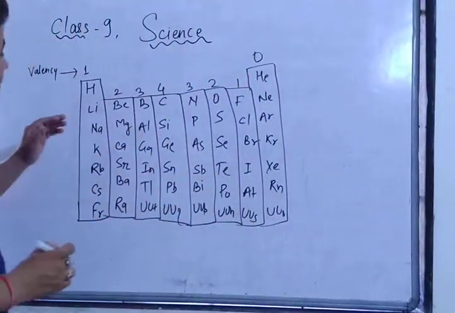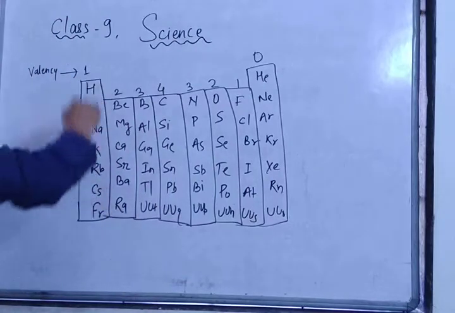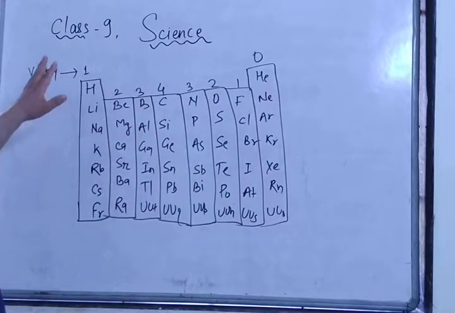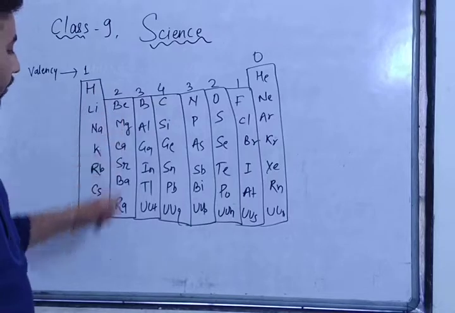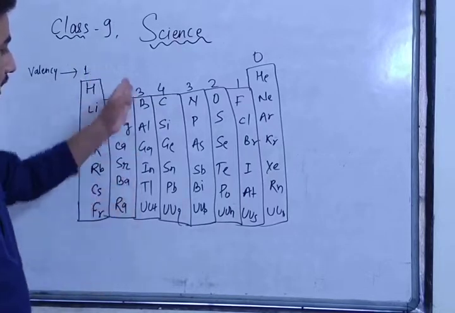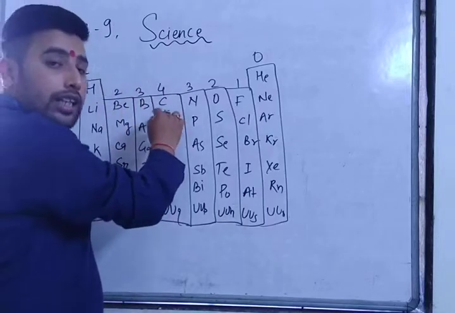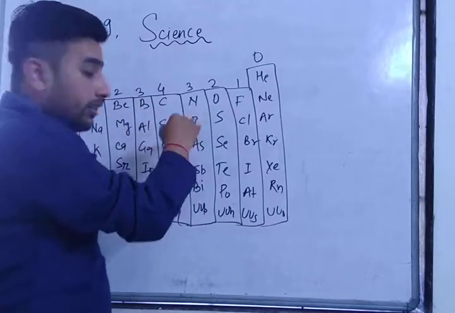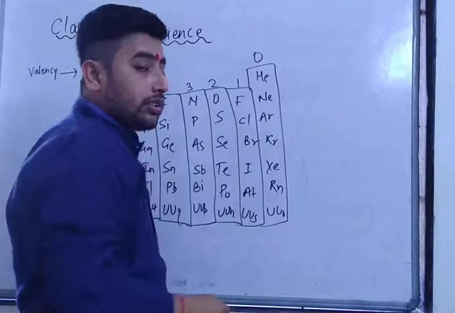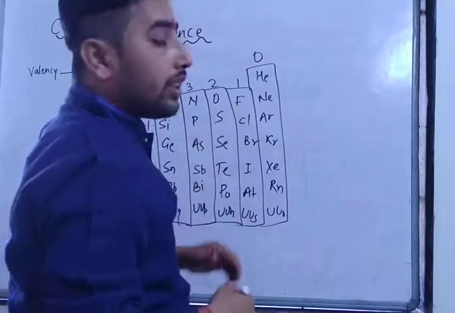So for the elements whose valencies are written, this whole group has valency 1. If they lose 1 electron, they get stability. If they lose 2 electrons, they get stability. If they lose 3 electrons, they get stability. From here, if they take 4 electrons, they get stability. If they take 3 electrons, they get stability. If they take 2 electrons, they get stability. If they take 1 electron, they get stability.